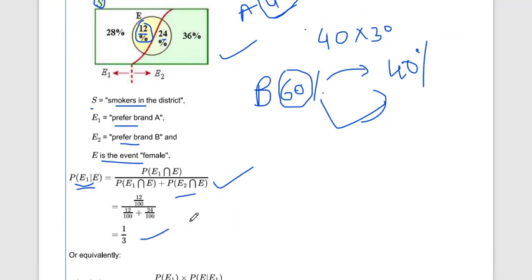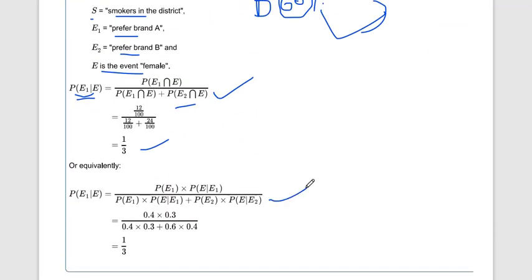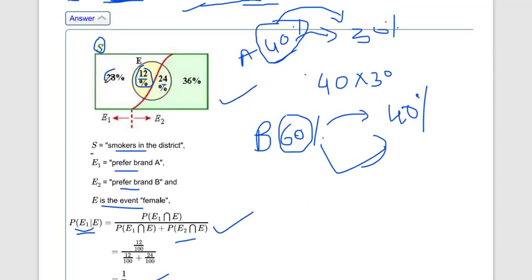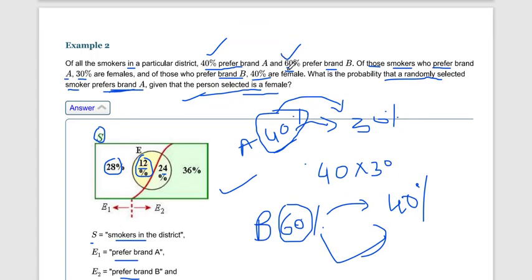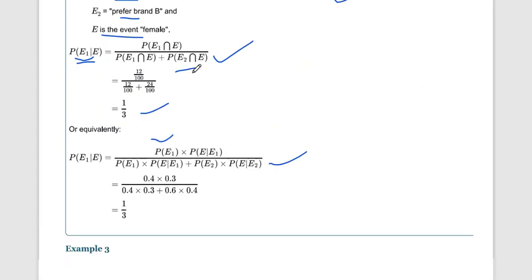Or you can use this formula also. The probability of E1, meaning prefer brand A, is 40%, so 0.4.